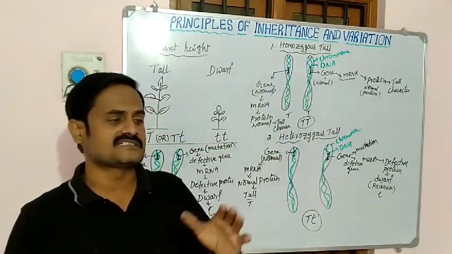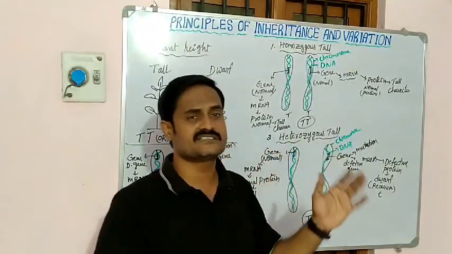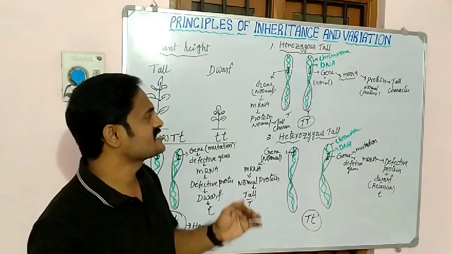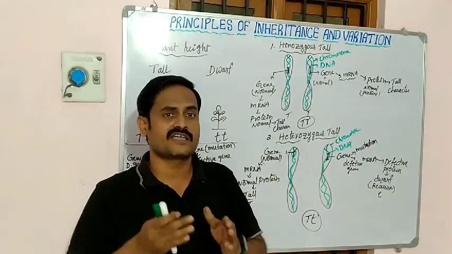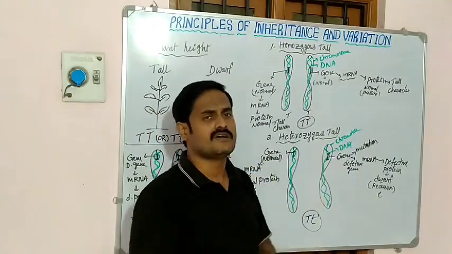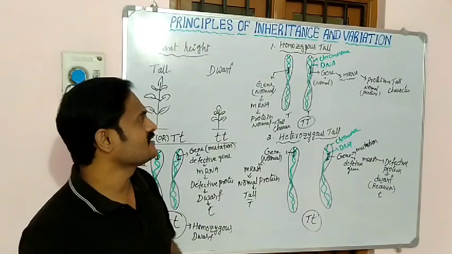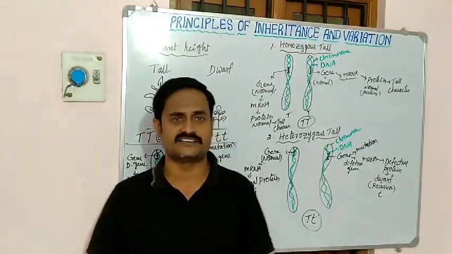Like that, the 7 contrasting characters were researched by the scientist Mendel, and he discovered how the characters are transmitted from their parent plants to their offspring. So many experiments like these were done by Mendel.